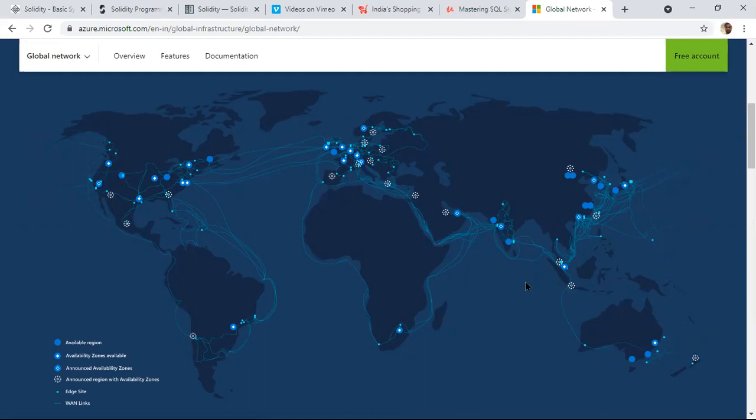In each region, we generally have three physical data centers for redundancy and recovery purposes. Microsoft has invested huge money here. All these are physical wires actually, not just lines drawn like this. All these are physical wires which are connected across the data centers.